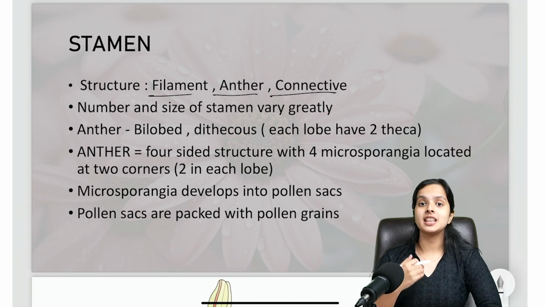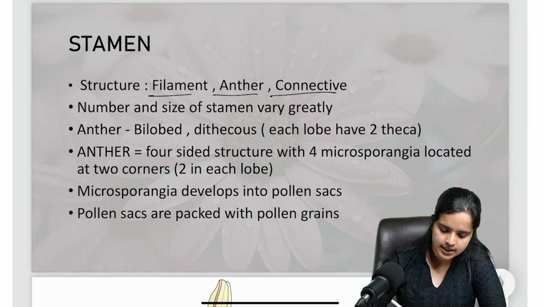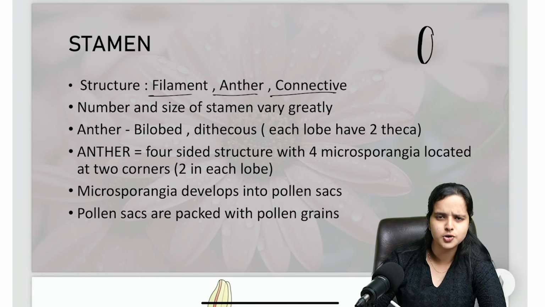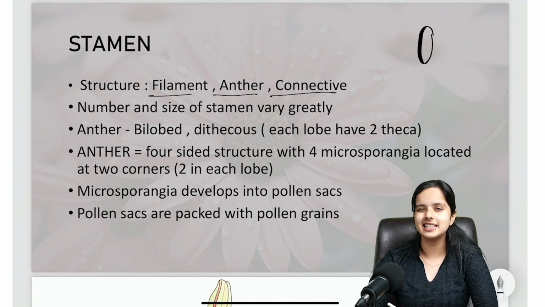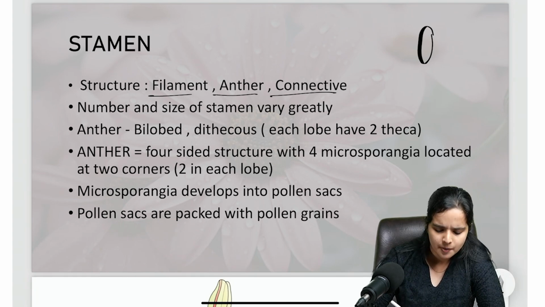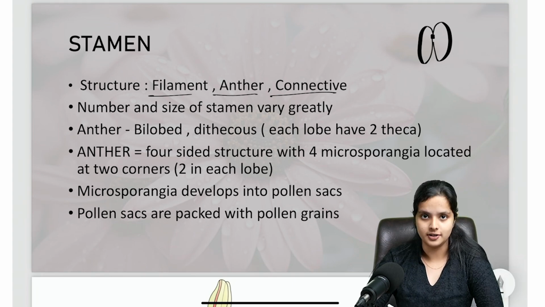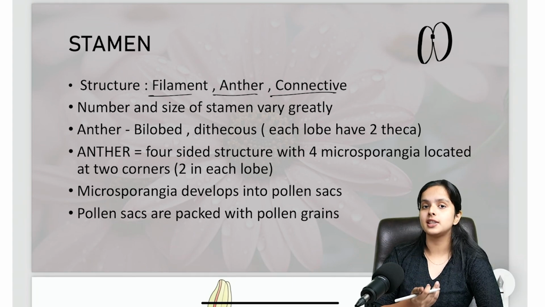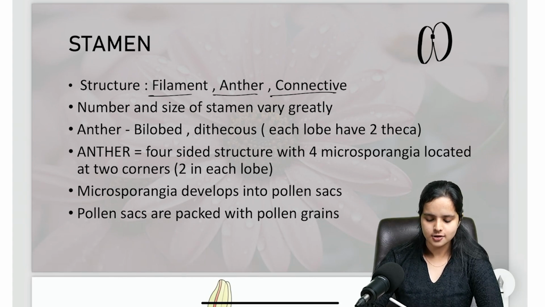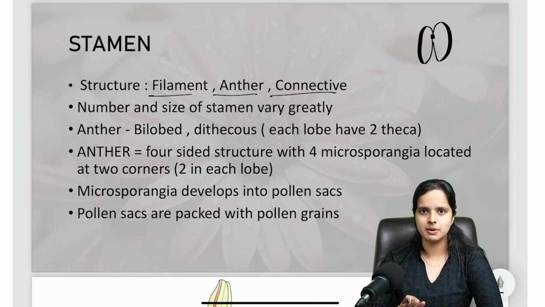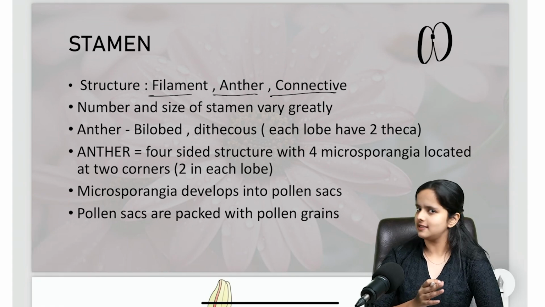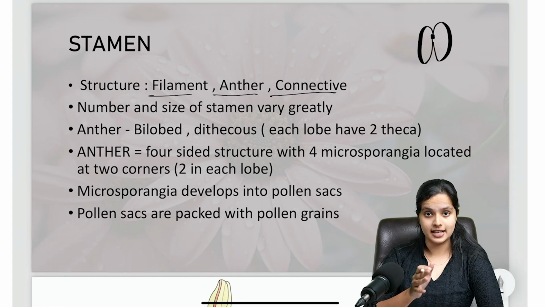What do you mean by the anther? The anther is actually a lobular structure, which is usually globular or kidney shaped. The shapes can vary greatly, but it's usually a round or spherical structure. It contains the pollen grains; it is from where the pollen grains are actually released. Typically, you'll have two anthers, and the anther will be bilobed. But anyways, it may vary greatly.